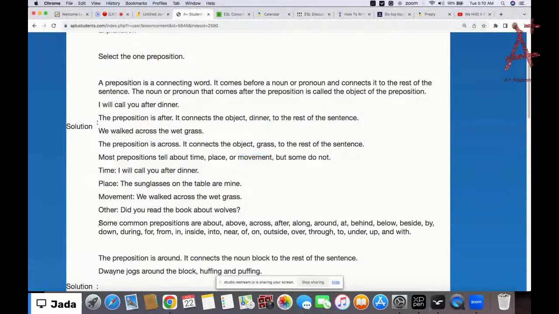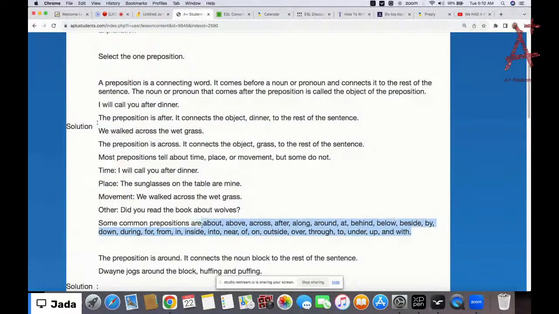Okay, now some common prepositions are... If I were you, I would write this down, write the common prepositions we have, because it makes it easy for you when you know the list of prepositions. If you do not know them, then you're going to be stuck. You're going to ask yourself, oh, which one is the preposition now? I'm confused. Okay? So it's very important that you write down and note the different kinds of prepositions that we have.